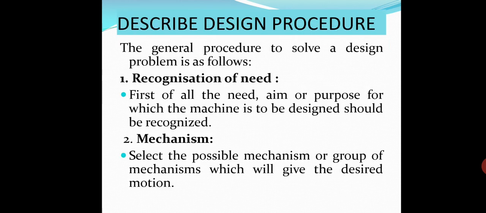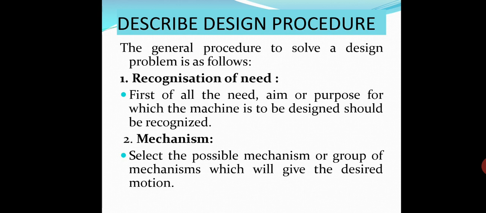So now we will discuss various design procedures. The general procedure to solve a design problem is as follows. Recognition of need. When we start designing, we should know what is the need, what we are going to design, what is the purpose of the machine which will be designed.